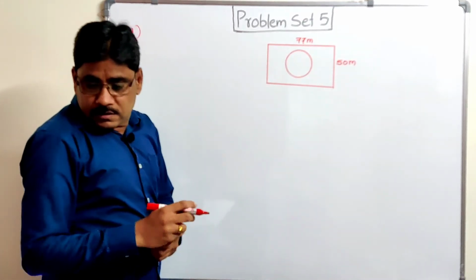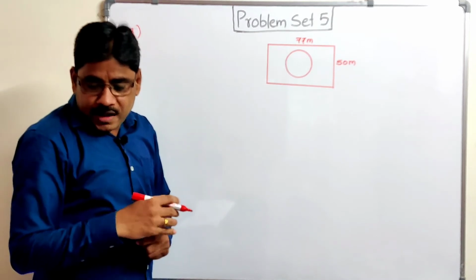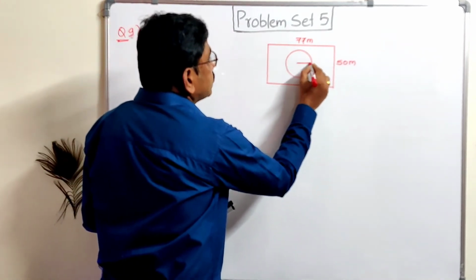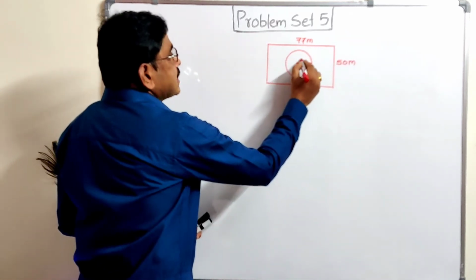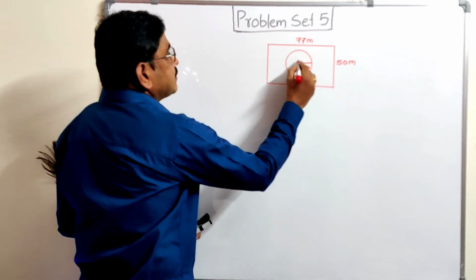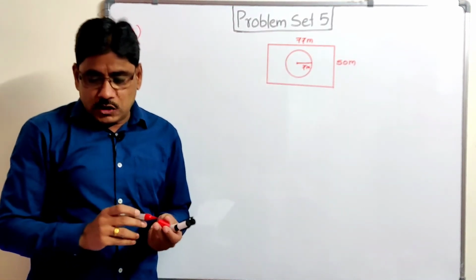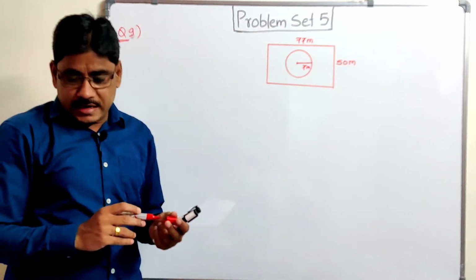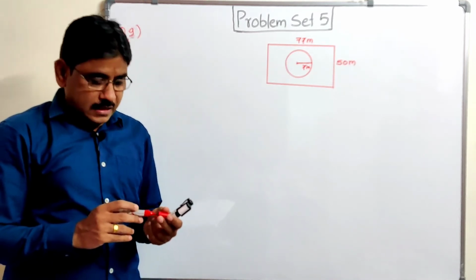And there is a circular lake inside the garden having diameter 14 meter. So this is its radius, 7 meter, not centimeter. And due to wind, a towel from a terrace on a nearby building fell into the garden. Then find the probability of the event that it fell in the lake.